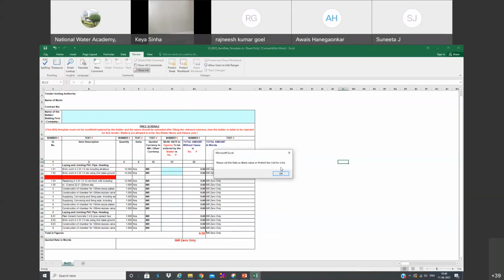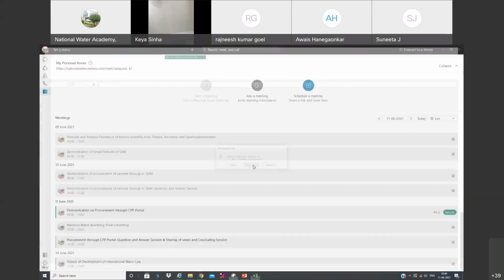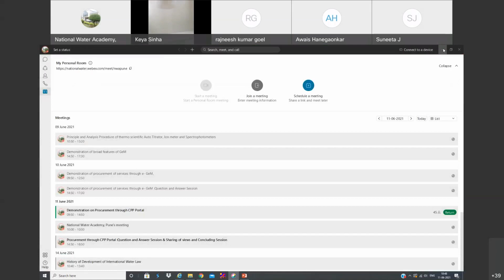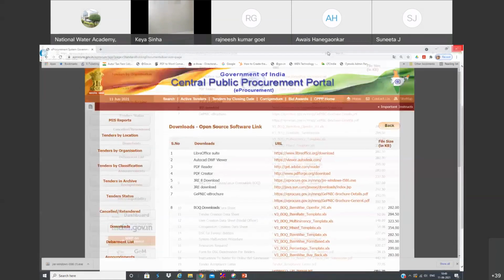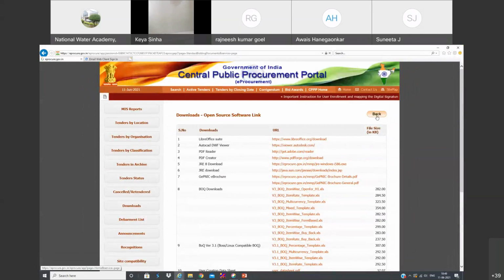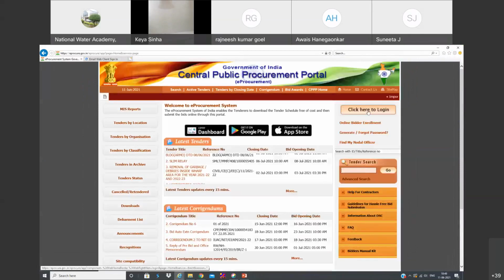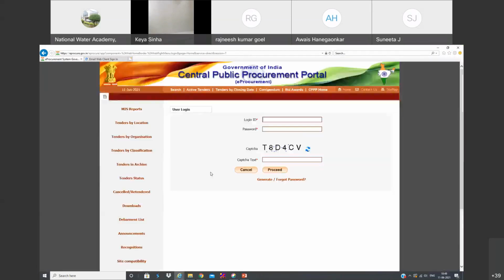You can see here it is showing errors, because we have not added anything here. Anyway, let us not save this one. Let us go back to our original portal. Here, click this one. Click here to log in. Your username is going to be your NIC email ID. Password is also going to be the same.